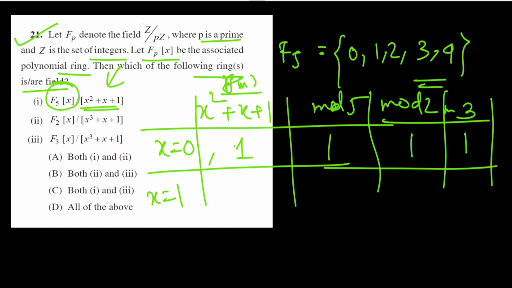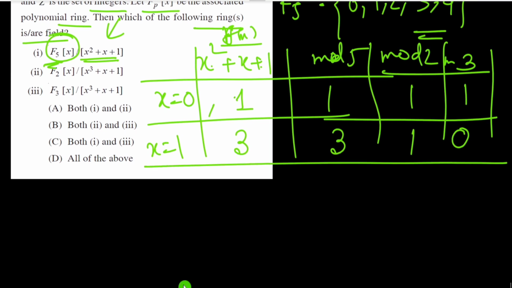Now we check whether it gives 0 over F_5 or not. So take x squared plus x plus 1. At x equal to 0 it gives 1, which is 1 modulo 5, modulo 2 and modulo 3. At x equal to 1 it gives 3: modulo 5 gives 3, modulo 2 gives 1, modulo 3 gives 0.